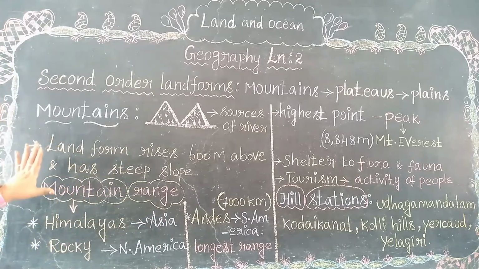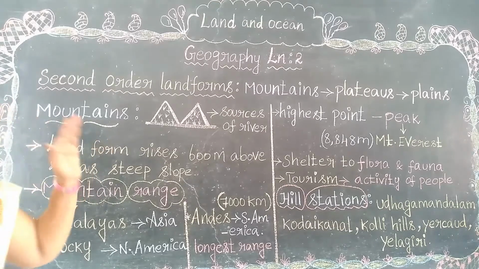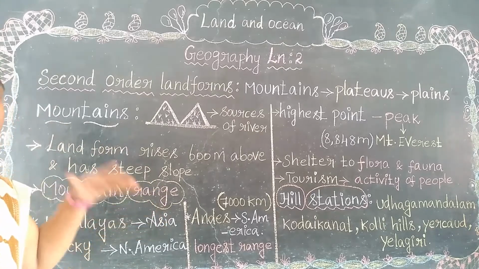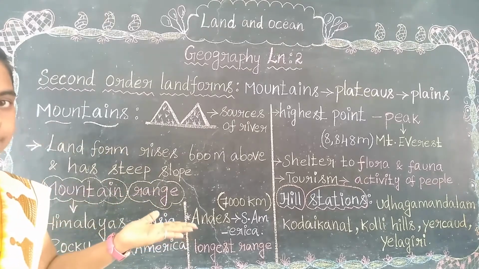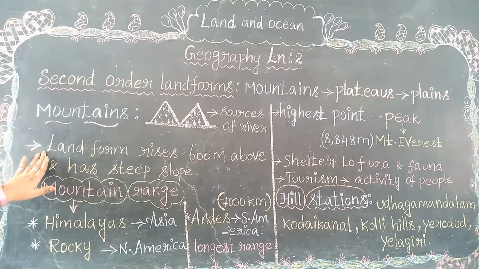That is the speciality of this landform present in mountain. It is always found in isolation or in groups, it may vary. That's all about the landform in mountains.